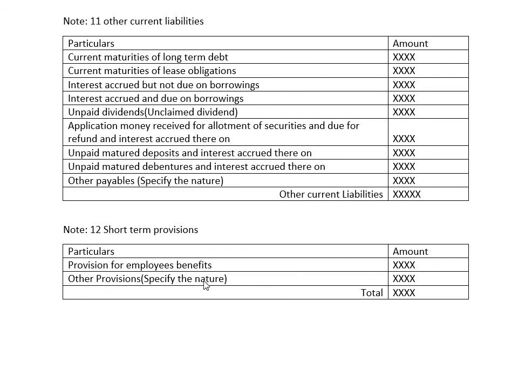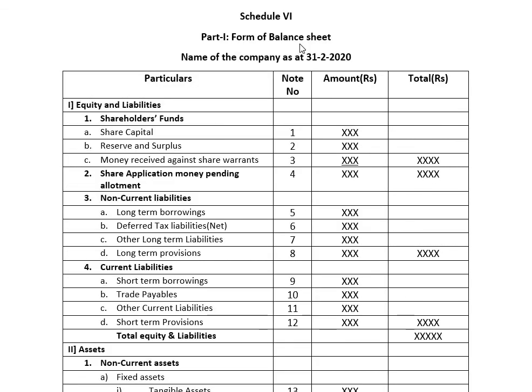Then later if any other provisions are available for payment in the current year, that will be taken. Both will be added together and taken to the outer column. This amount of note number 12 will be taken to the balance sheet in the working note. So far we have discussed note number 4 till note number 12. Therefore we have gone through the liability part of the company final accounts balance sheet, so that in the next class we shall go ahead with the asset part of the balance sheet.